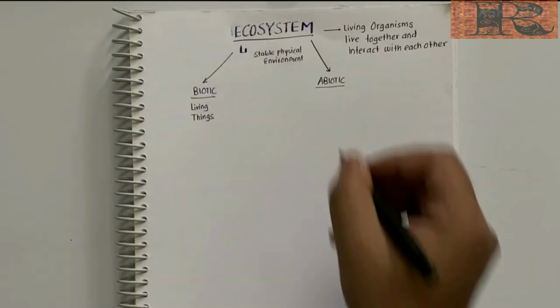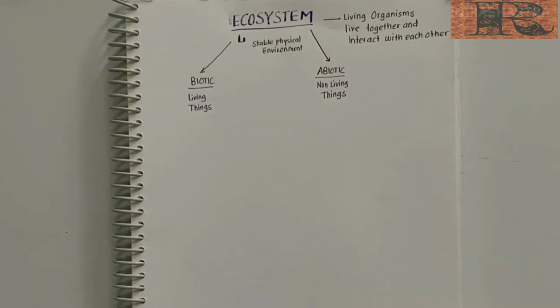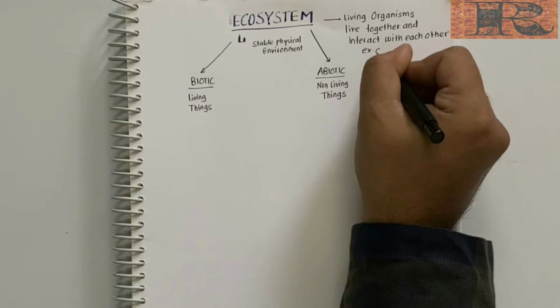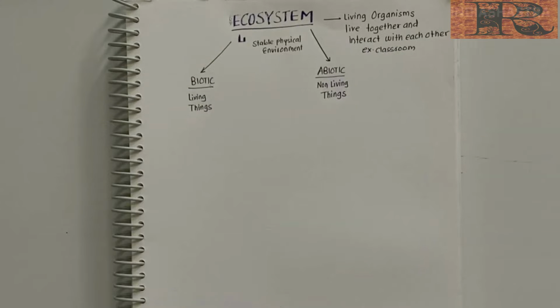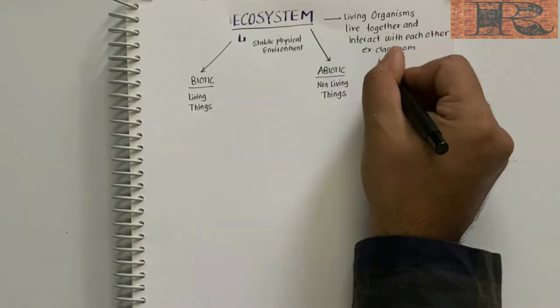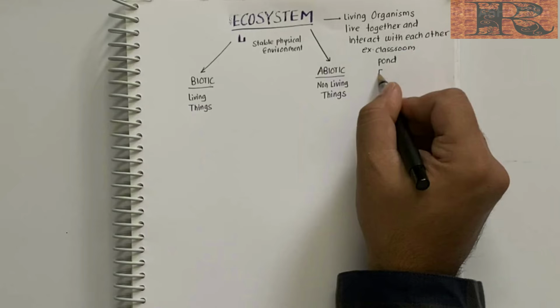Biotic means living things and abiotic means non-living things. For example, if your classroom is an ecosystem, you and your friends are the biotic components and the benches, duster, chalk are the abiotic components.